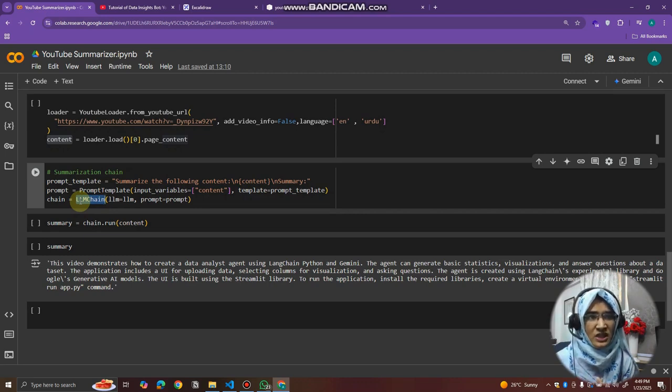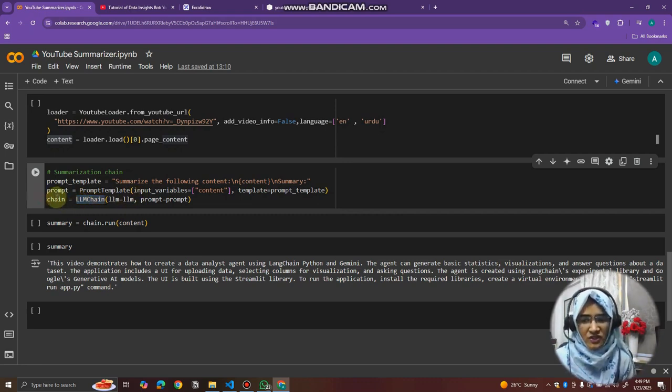Chains are also used for the RAG concept, because in RAG we have to connect the retriever, the vector database, LLMs, prompts, all these things. So the chain concept is mainly used for RAG. If you understand the LLM chains or chains from LangChain, you will understand how RAG works, or what the workflow behind RAG is. So that's why we are using the LLM chain here.